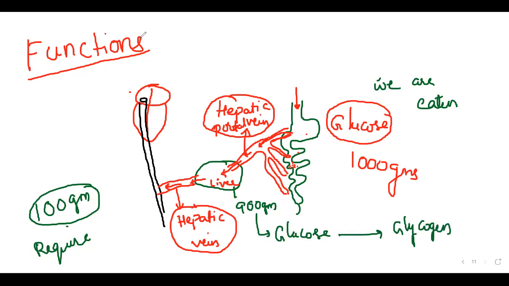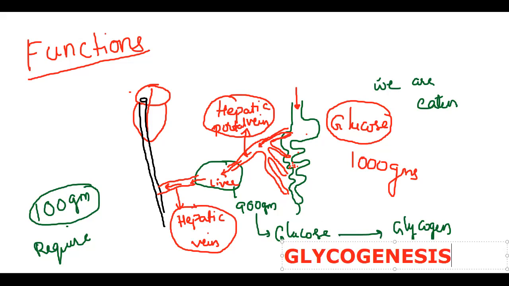Sir, why don't you simply write it? Why is this much introduction required? Because you need to understand the importance of this particular feature, which we call glycogenesis. The conversion of glucose into glycogen we call glycogenesis.